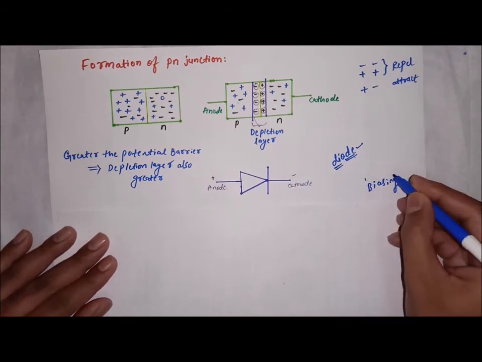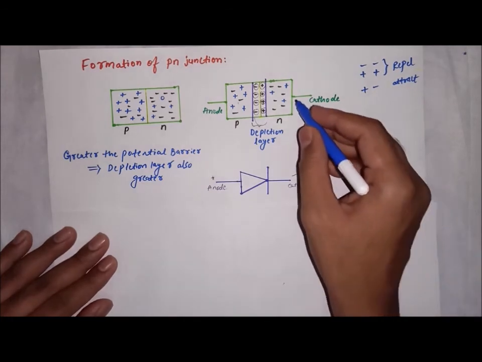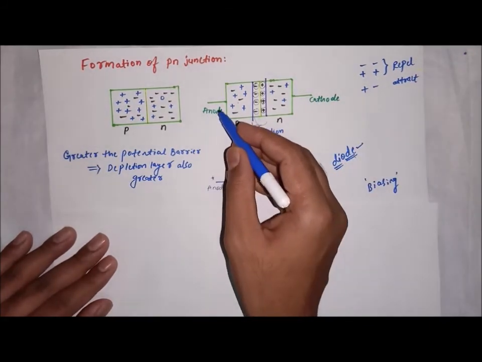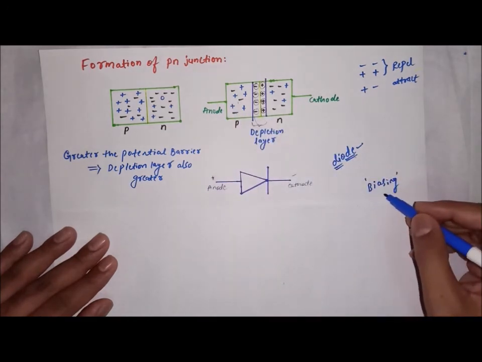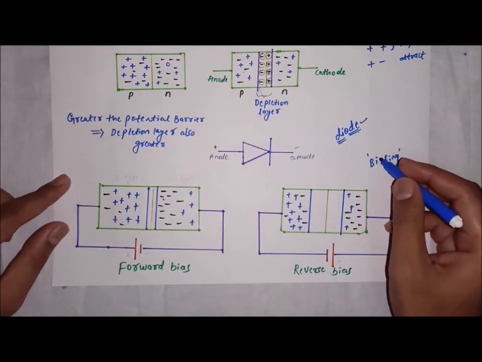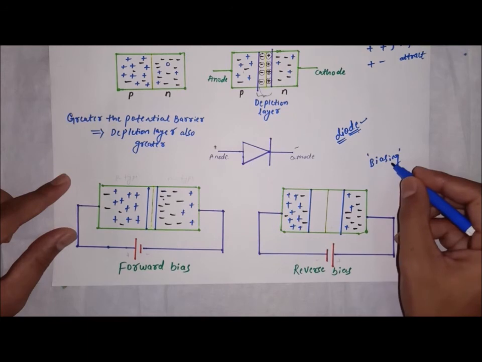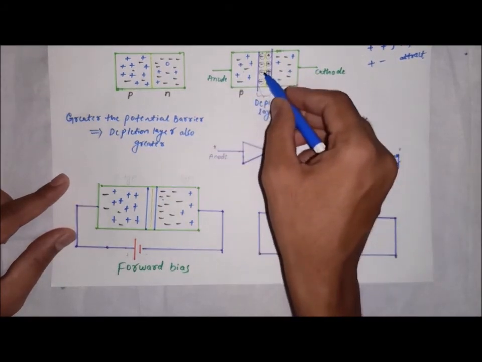Then what is biasing? Biasing means applying an external voltage to this particular semiconductor diode. So for the diode, connect a battery to it, and that process is called biasing. We have two types of biasing. One is called forward bias and the other is called reverse bias. Bias or biasing means connecting an external voltage to this particular diode.